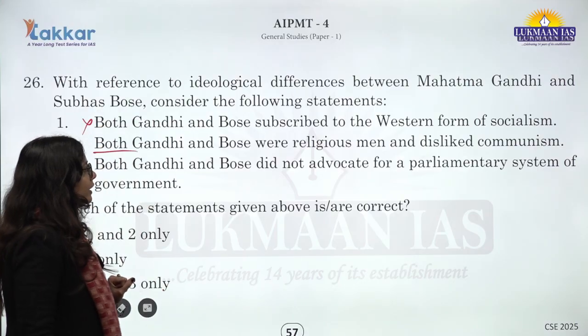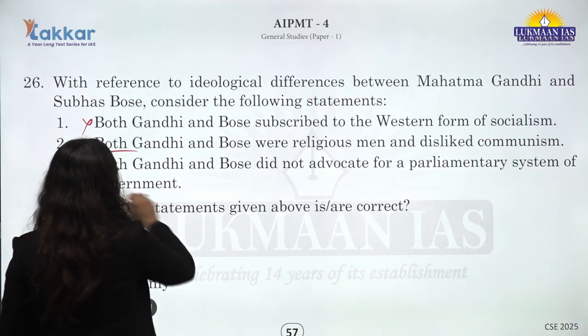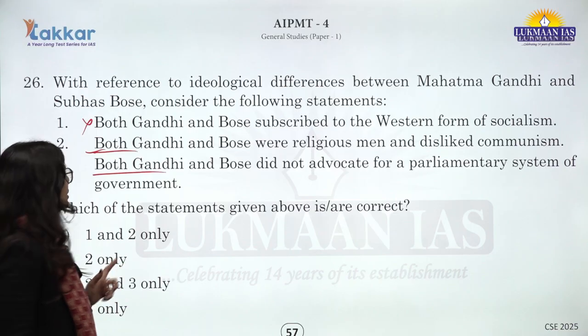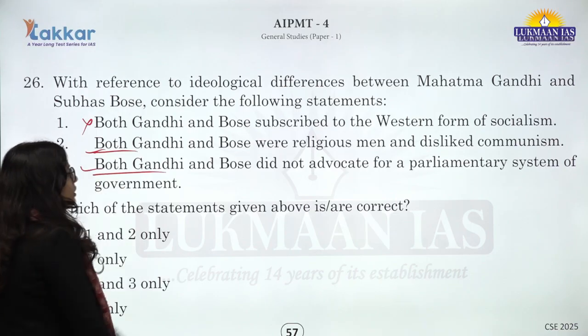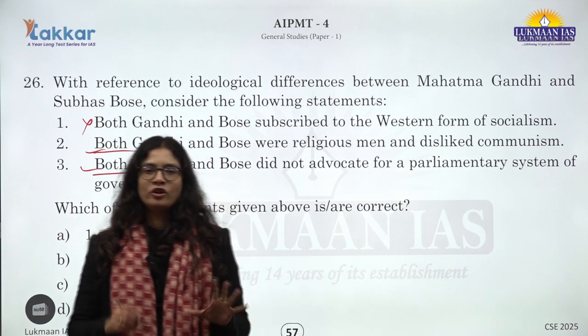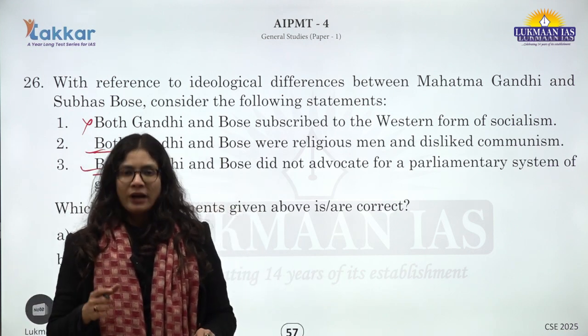Both Gandhi and Bose were religious men and disliked communism is correct. Third is that both Gandhi and Bose did not advocate for the parliamentary system of government, is also correct, because Gandhi did not like the parliamentary system of government, and he was very much rooting for village or Gram Swaraj kind of government.